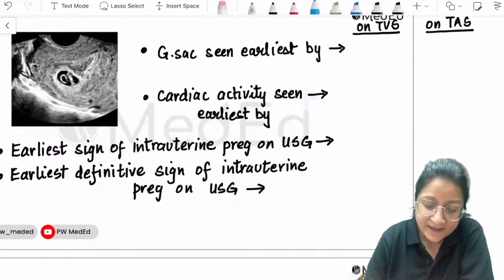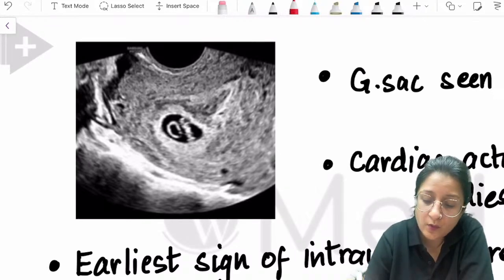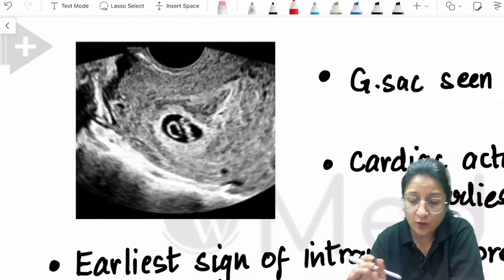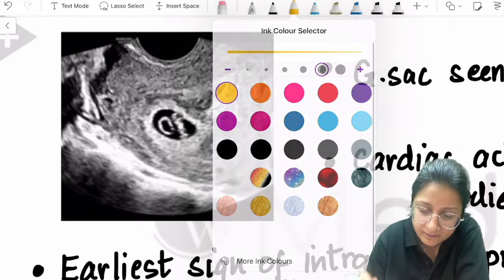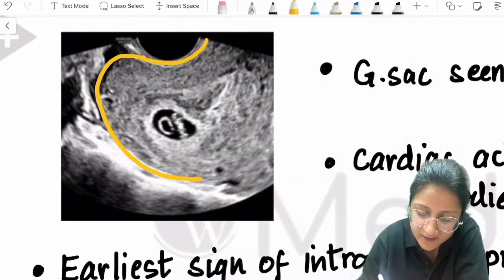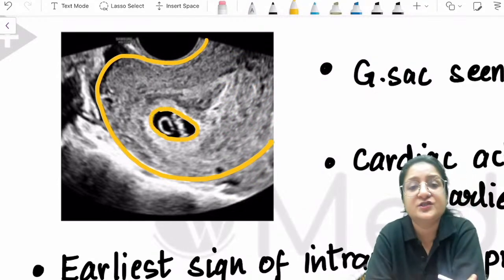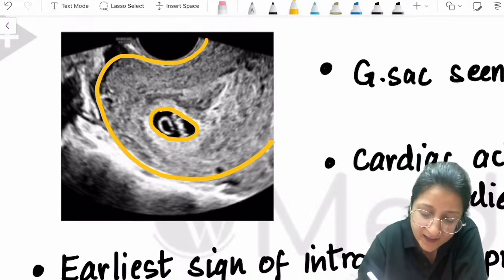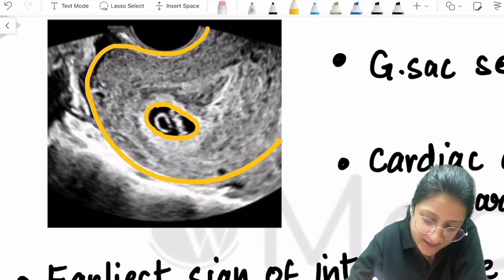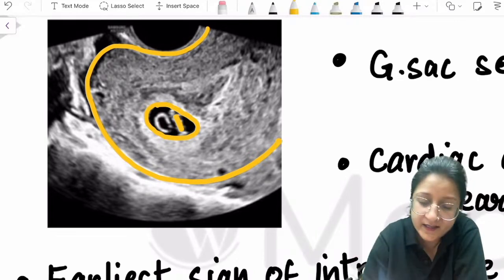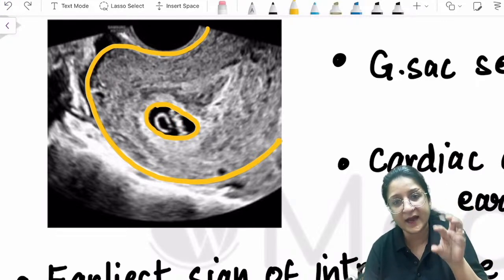Now, next important point, next important image, again for MCQs, they're asking you a lot of questions on ultrasound estimations. And these are all previous year MCQs. So what do we see in this image? Have a look. In this image we are seeing the uterus. This is the outline of the uterus. This is a gestational sac. Inside the gestational sac, we see another small sac, and we see some fetal pole. This here that we are seeing is the fetal pole. If this were a live ultrasound, we would be able to see the heart beating also, the cardiac activity also.